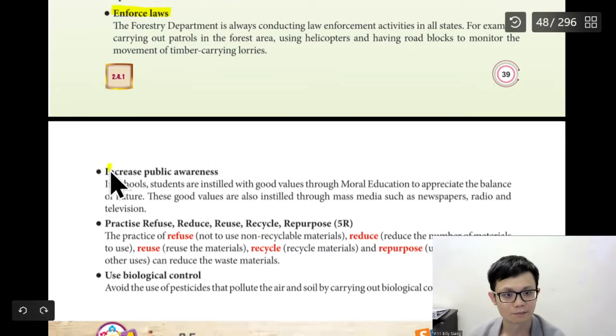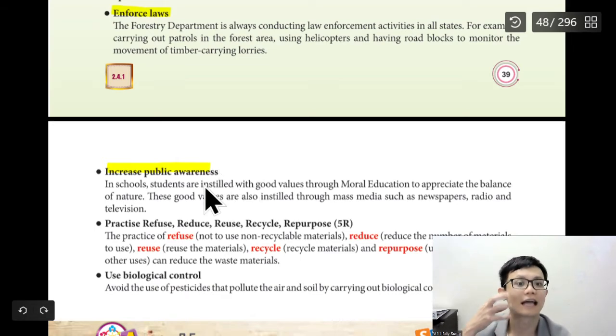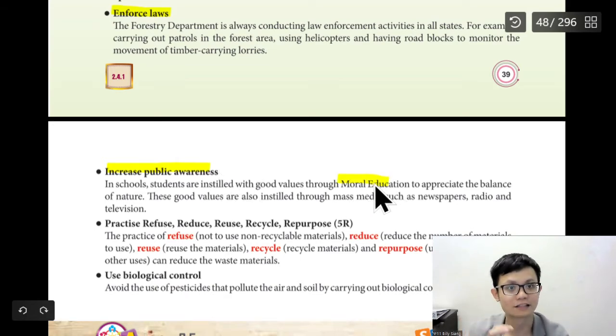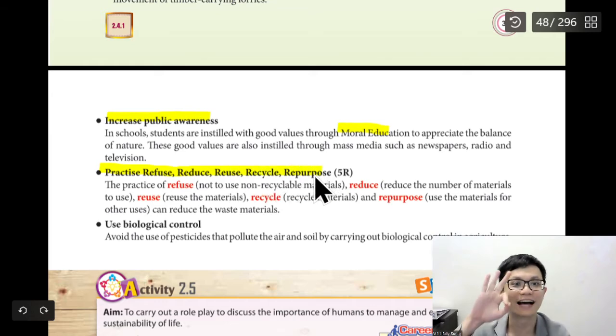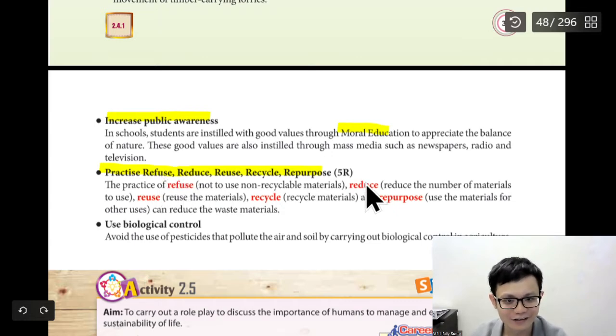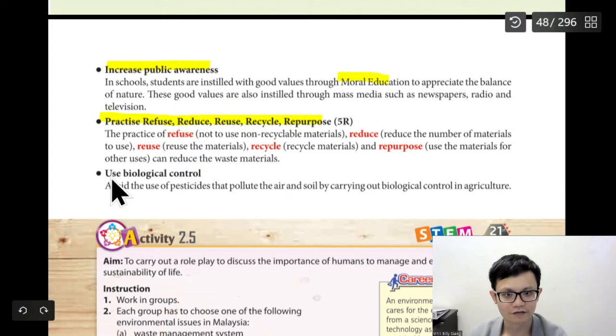We need to create public awareness like campaigns, moral education, and blah, blah. This one you read yourself. I don't want to read. If I read later, you all will fall asleep. Practice reduce, reuse, recycle, repurpose. Last time it was 3R. Now it's 5R. Reduce, reuse, recycle, repurpose. Okay, this one you can read yourself, and biological control.